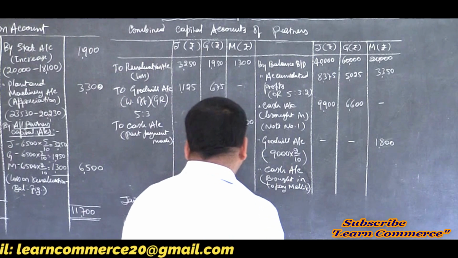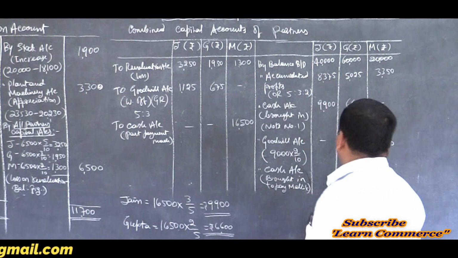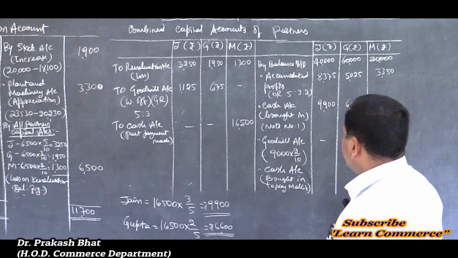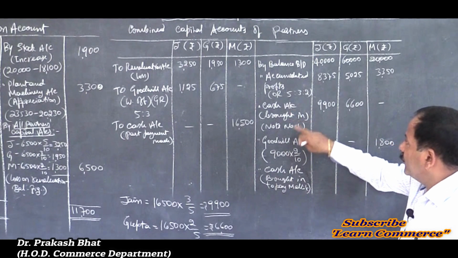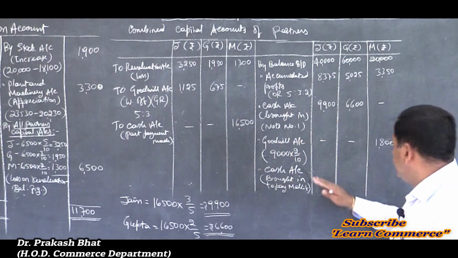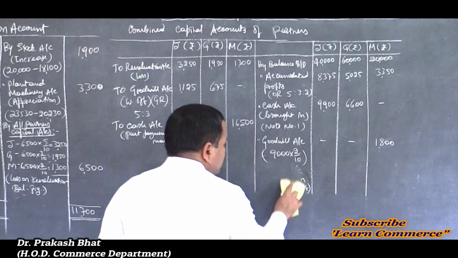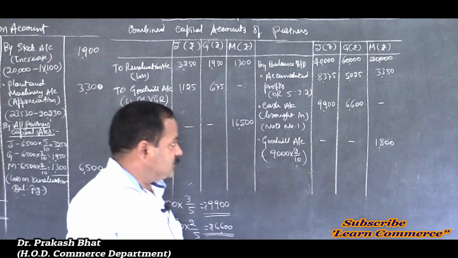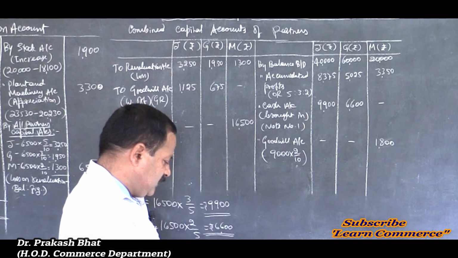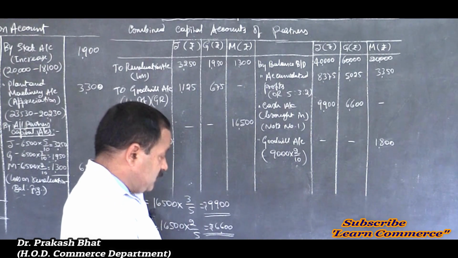Here, provide note number 1. Give note number 1 here. Already written, right? Yes. Cash account brought in, note number 1. We already passed that entry. I'm sorry, repeating again. Actually, it's not there. It's fine. All the entries are done, I think. Yes, of course. All the entries are done.